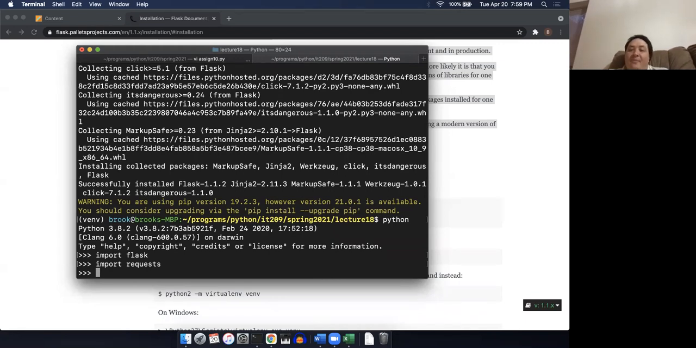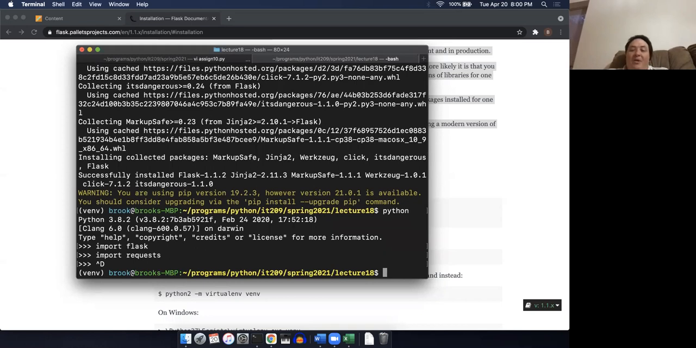You need to follow whatever instructions pertain to your version of Python and your operating system and your version of that operating system in order to get requests and Flask installed, Flask in particular.